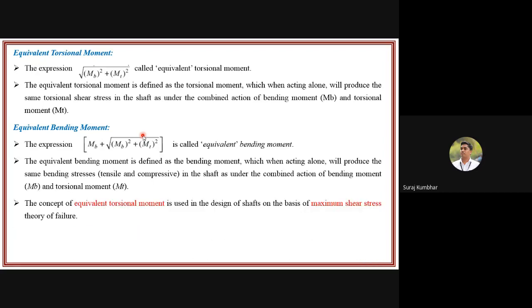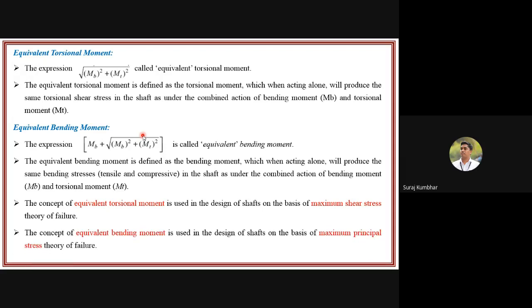Now the concept of equivalent torsional moment is used in the design of a shaft on the basis of the maximum shear stress theory of failure. And the concept of equivalent bending moment is used when there is the maximum principal stress theory of failure. So these two points are most important.